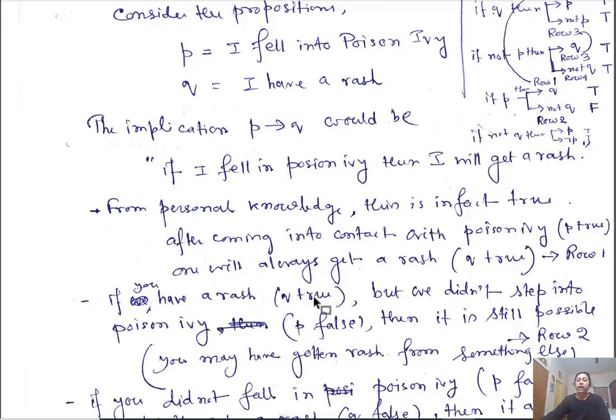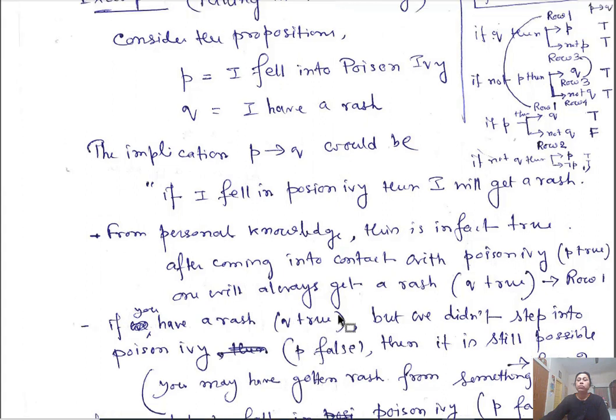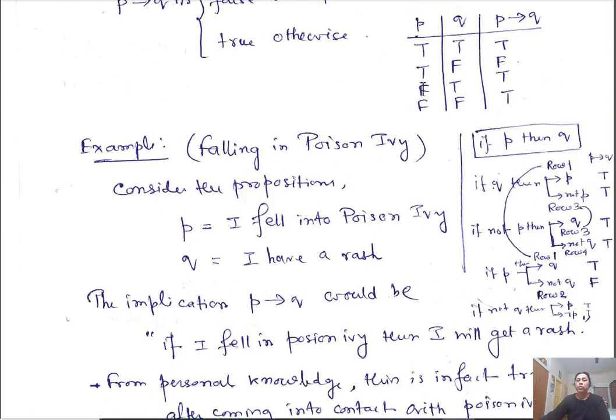So I got a rash, but I didn't step into poison ivy. So Q is true, P is false, but still this statement can be true. I am getting a rash, maybe for some other reason. So the statement P implies Q may be true in this case, when Q is true and P is false.